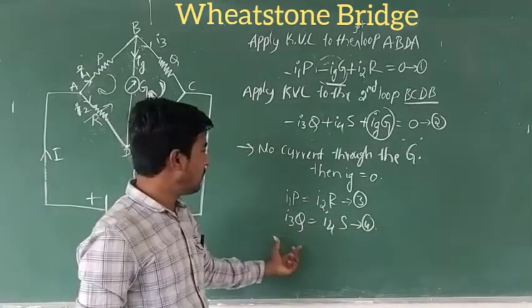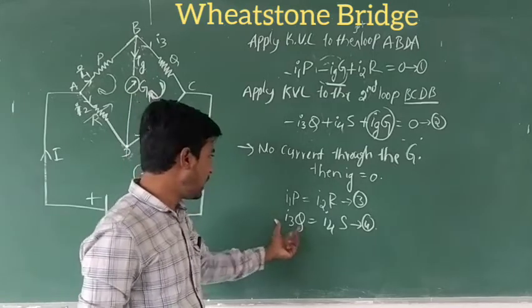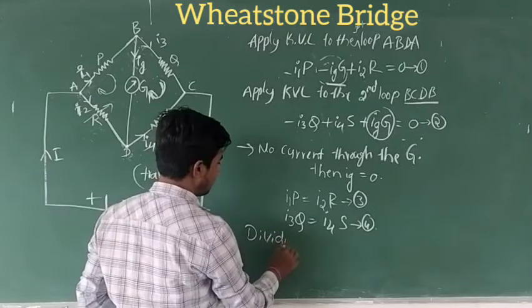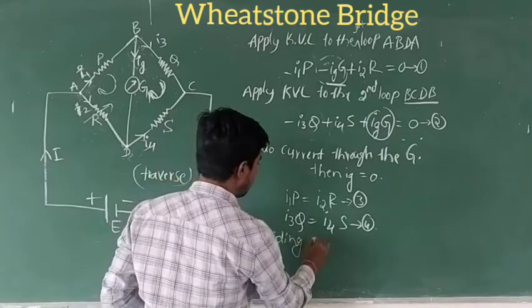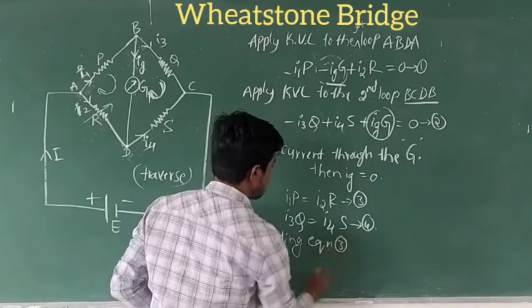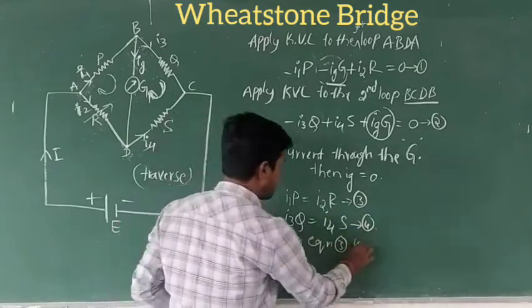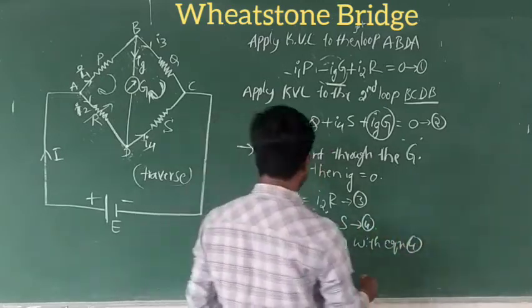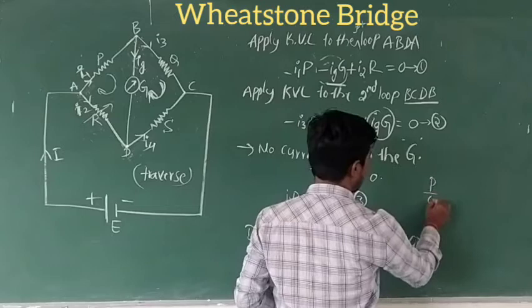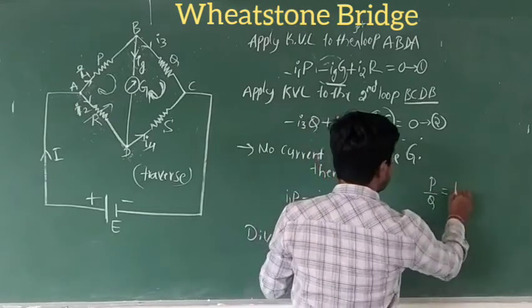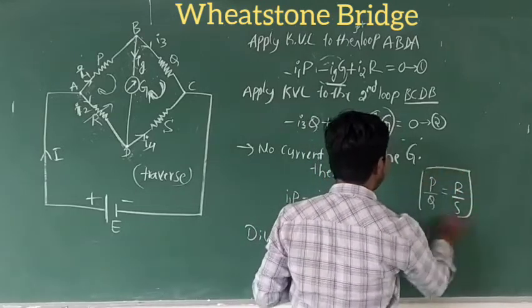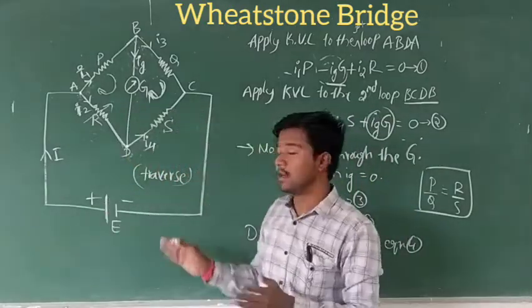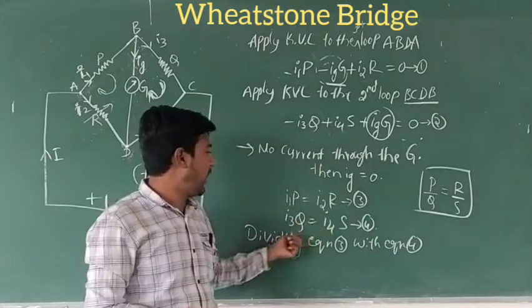Now dividing equation 3 by equation 4, we get P by Q equal to R by S. P by Q equal to R by S. But the main thing is, what about I1, I2, I3, I4?